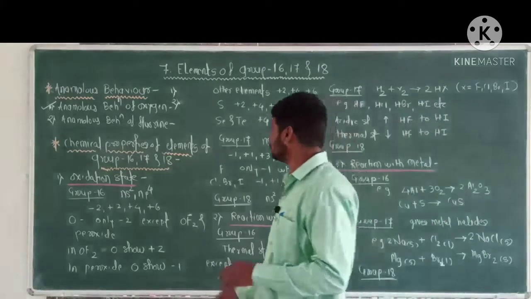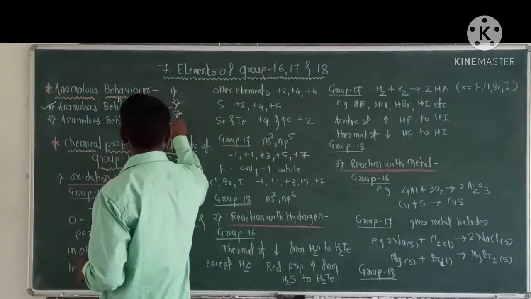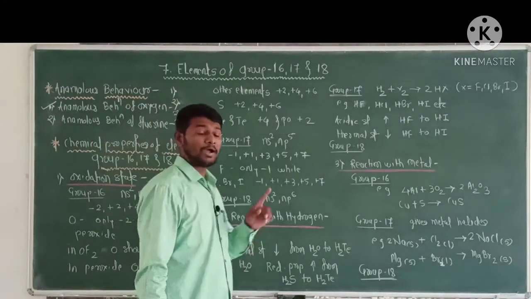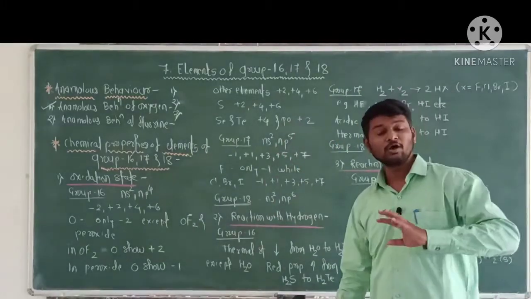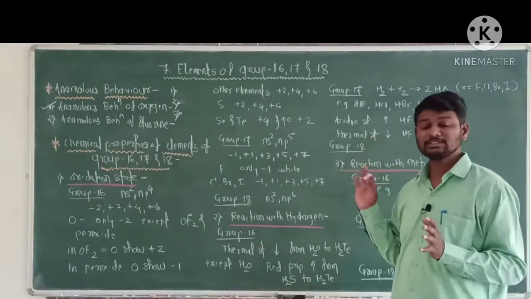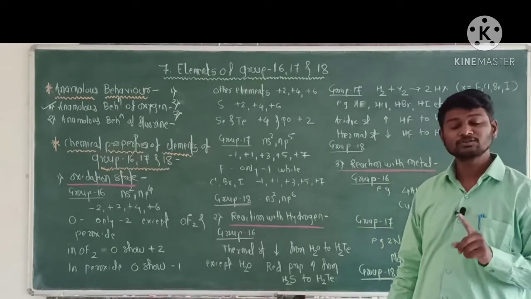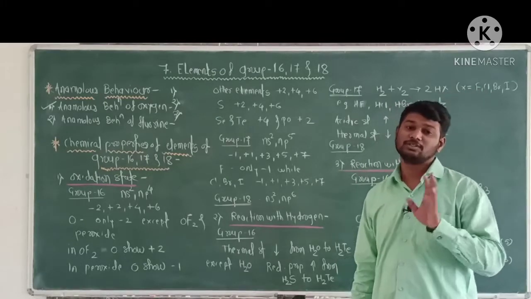Third, oxygen shows -2 oxidation state, while other elements of group 16 show -2, +2, +4, +6 oxidation states.